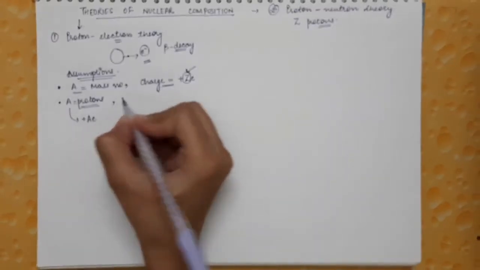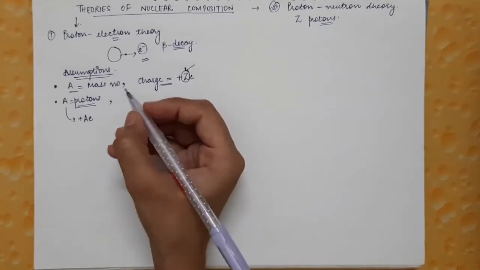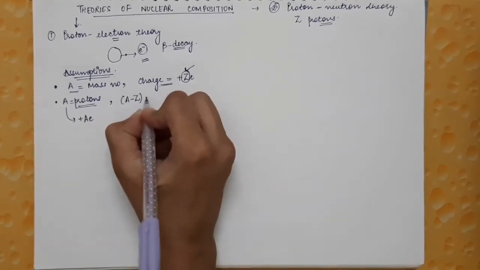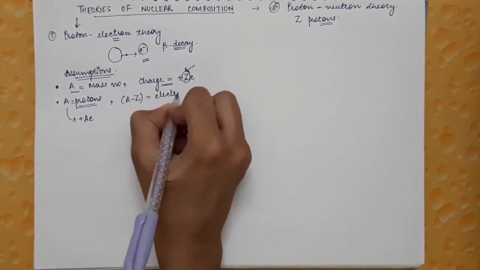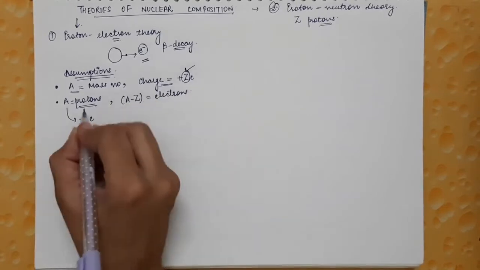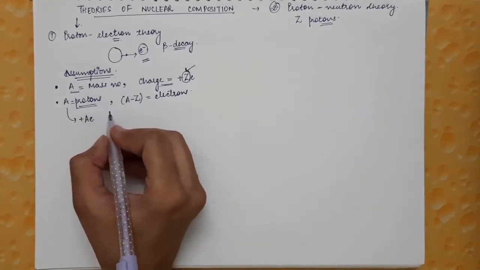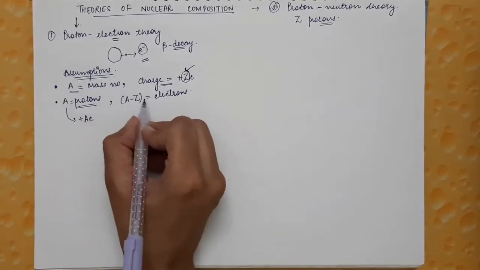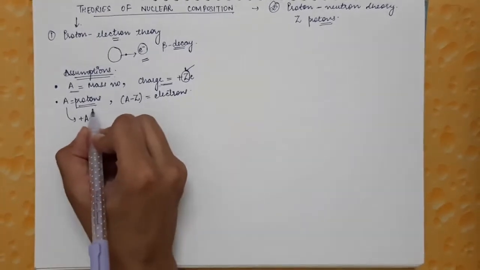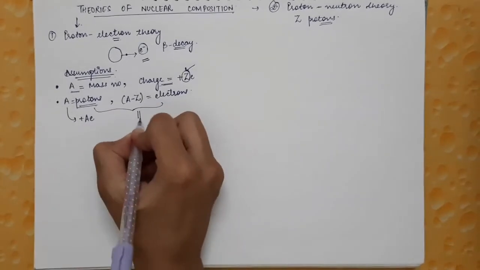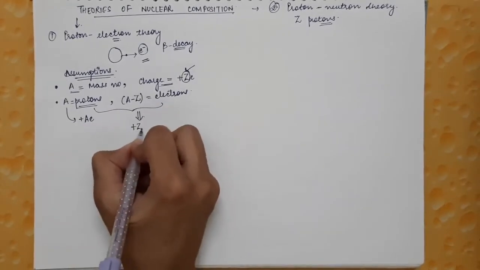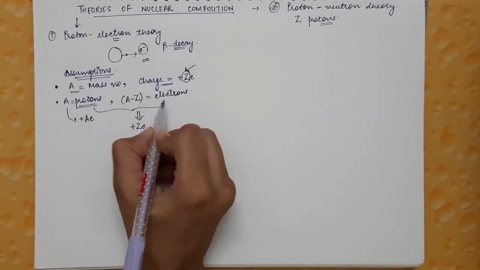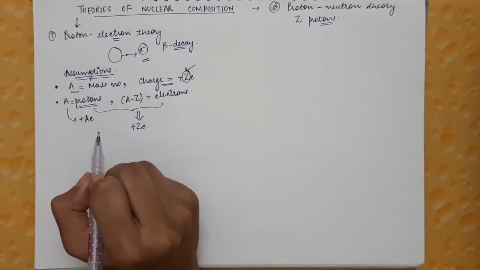Therefore the scientists thought that there must be A minus Z number of electrons present along with the protons inside the nucleus. So if there are A number of protons and A minus Z number of electrons, the total charge on the nucleus will come out equal to plus Ze. This was how the assumption was made by the proton-electron theory.